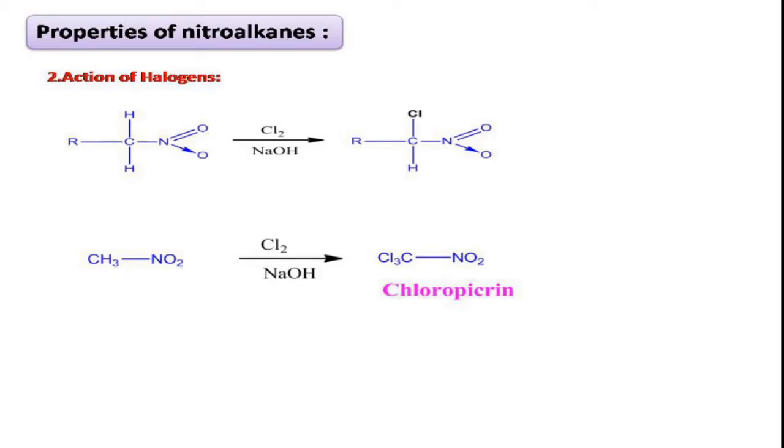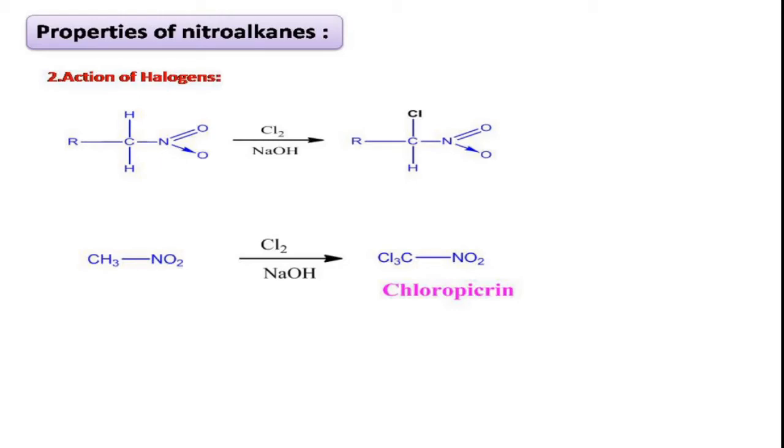Similarly, in the second example you can see nitromethane. It is having 3 alpha hydrogens in it. So therefore, it will undergo 3 times chlorination to give the compound that is chloropicrin. Right? You can see this chloropicrin is obtained by 3 times chlorination at the alpha position.